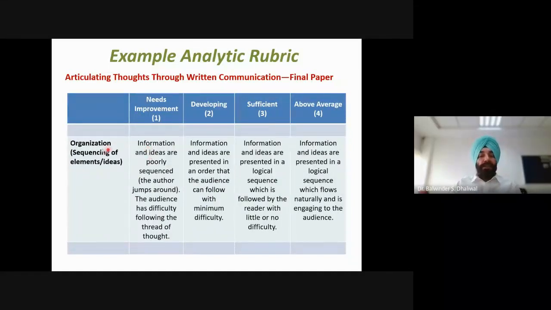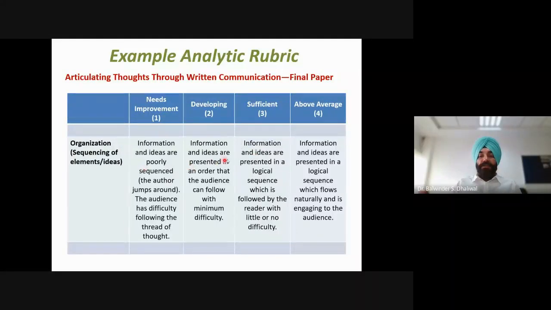Now let's go to the second criterion, which was organization. Again, with respect to this criterion, we have to define all four levels which we are using. Here, for organization, the description is: information and ideas are presented in a logical sequence which flows naturally and is engaging to the audience. This is the maximum expectation. In the above average level, we need to write the description which is the maximum expectation from the student work. Then we have to write somewhat lesser or diluted expectations in the other levels.